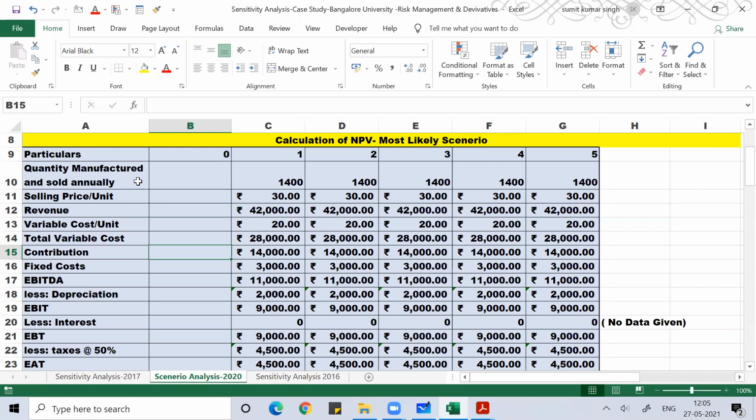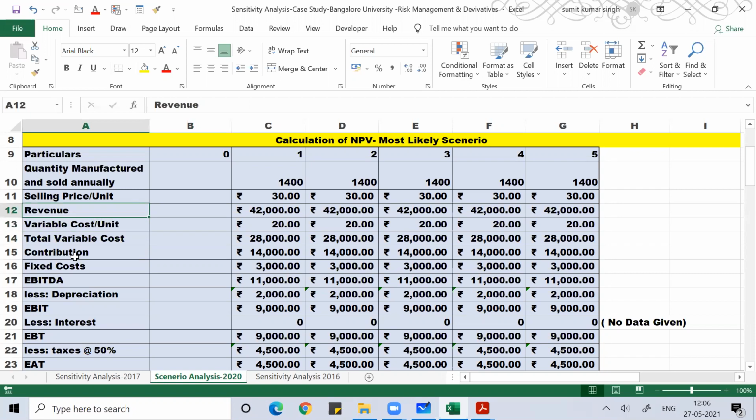Please ask me. 50% is the tax rate. The same set of steps we did in the 2016-17 question while calculating the NPV, we are following again. Clear everyone? Can we go ahead?